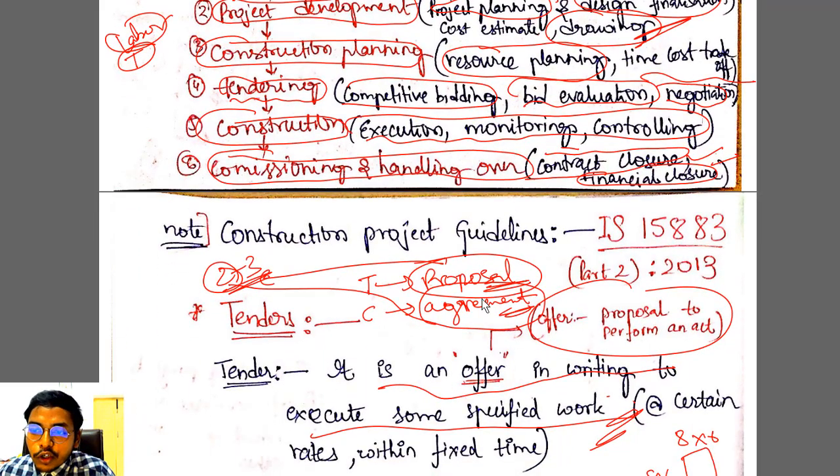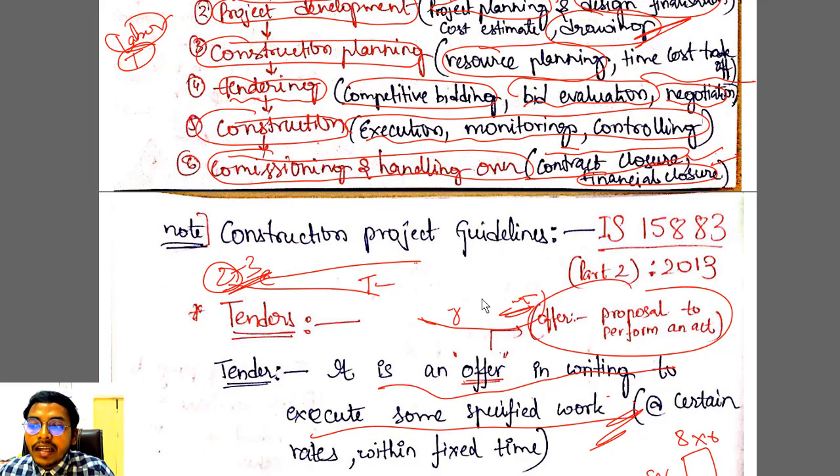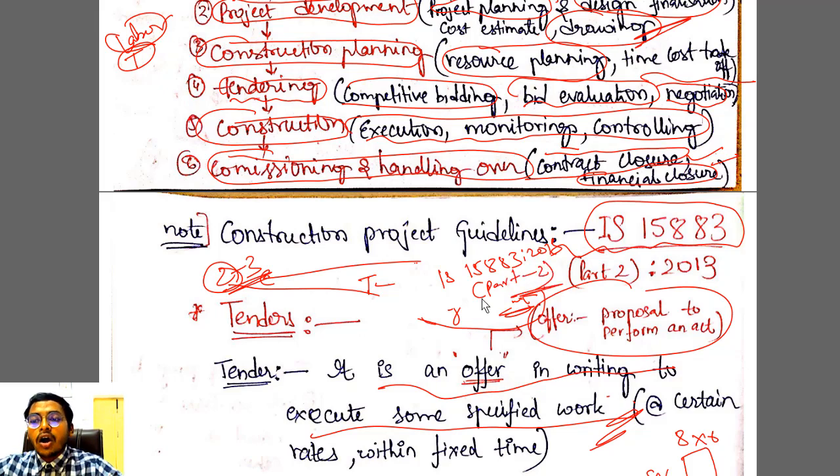Let me stop this module by this small note. See, whatever guidelines for the project, right, it is present in a IES codebook, and this IES codebook is IES 15883 2013 part 2. इसमें सारे guidelines है related to tenders, contracts, all different construction project guidelines, whatever you need, right? It is present in our IES codebook 15883 2013 part 2. Okay, might be asked in some examination. शायद SSC में पूछ सकता है what is the IES codebook for project guidelines. IES 15883.